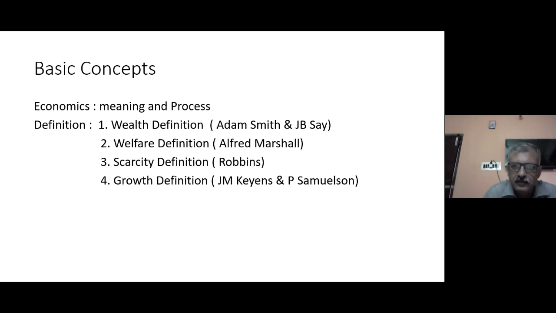From Adam Smith till now, the meaning of economics has evolved in different ways. Typically, economics has 4 different types of definitions. I have written down all the 4 definitions. Hope it is visible to you. These definitions are named the wealth definition, with all credit going to Adam Smith and JB Say; the welfare definition, where Alfred Marshall was credited with defining economics by the welfare process; Robbins, the scarcity definition; and the growth definition by J.M. Keynes and Paul Samuelson.